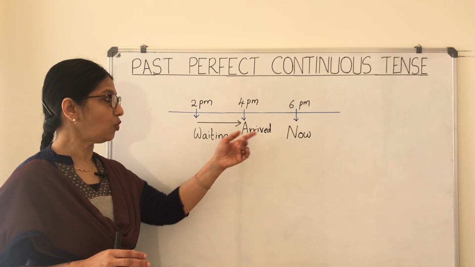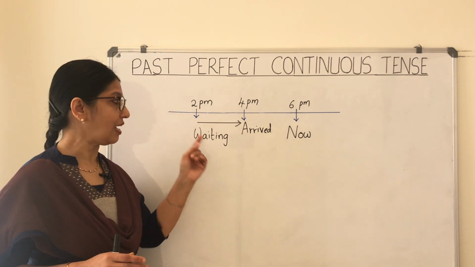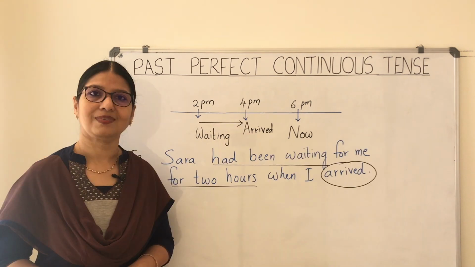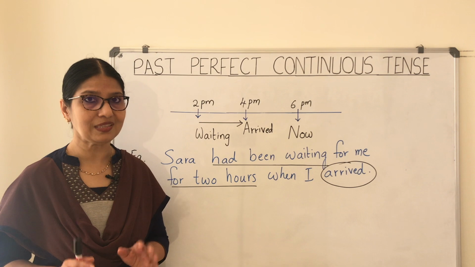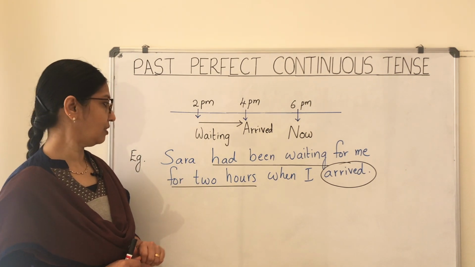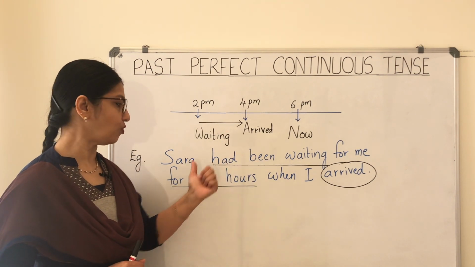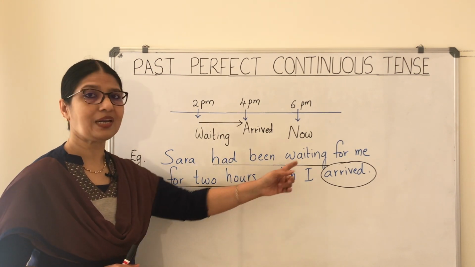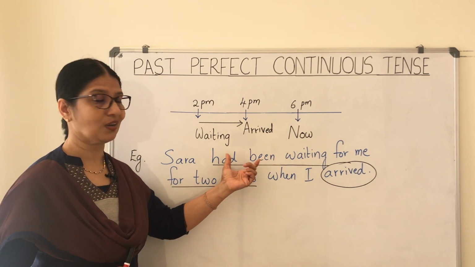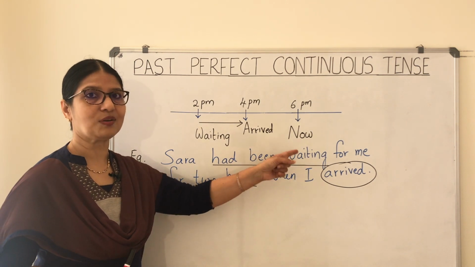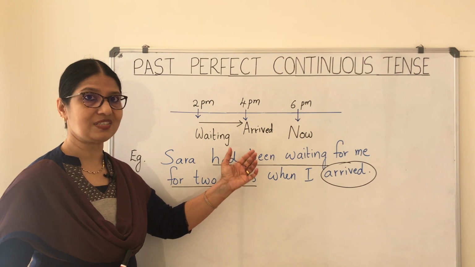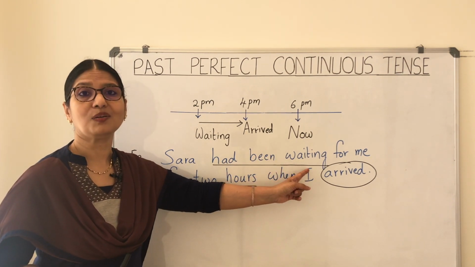So you know that both of these actions took place in the past, and this action continued for some time until this happened. So based on the example we had using the timeline, I have written this example on the board. So let's read it together. Sarah had been waiting for me for 2 hours when I arrived. So here is the verb tense we are focusing on today, had been waiting. This is the past perfect continuous tense being used with the verb wait.